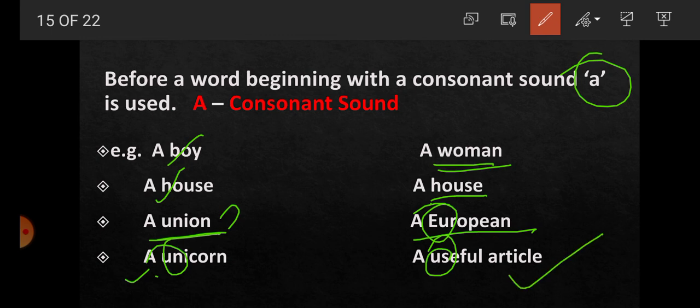Consonant sound. So students, we have got here that we have to find out that the word starts with which sound. If it is a vowel sound, use an, and if it starts with a consonant sound, use a.